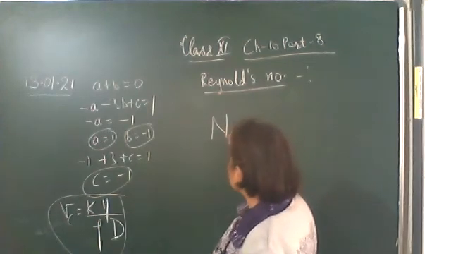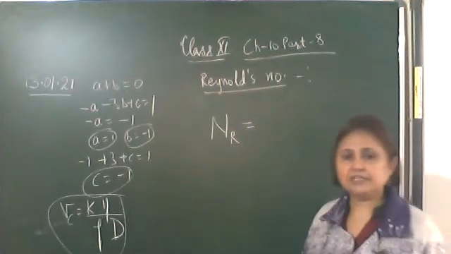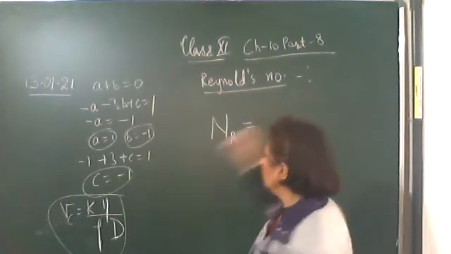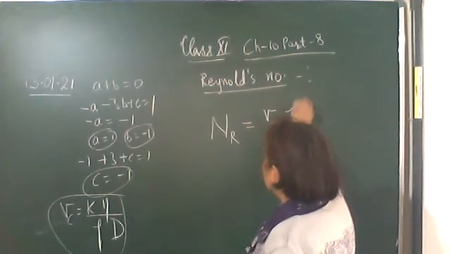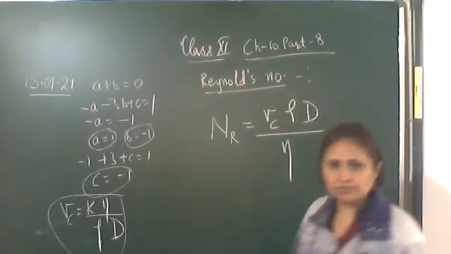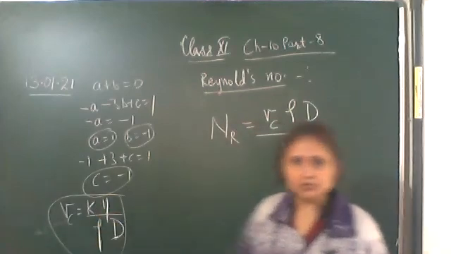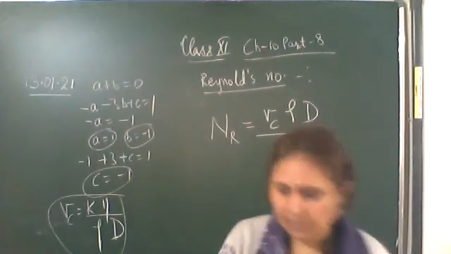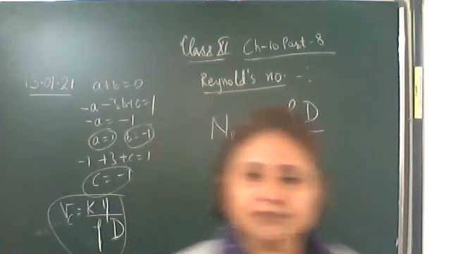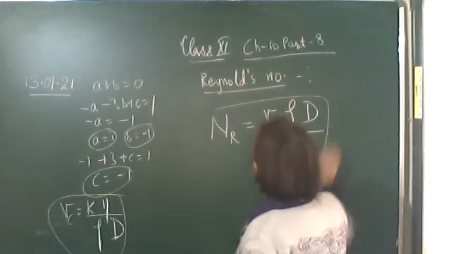So Reynolds number, with subscript R, is equal to critical velocity into rho into the diameter upon viscosity. This K here is the Reynolds number. In order to understand this, this K is known as the Reynolds number. So it is determining the type of flow of the liquid. So this is the expression for the Reynolds number.